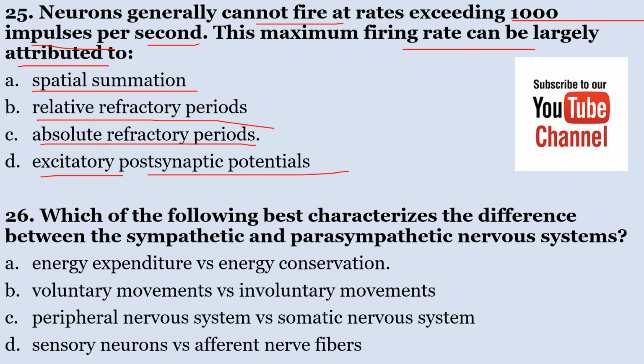This maximum firing rate can be largely attributed to C, which is absolute refractory periods.